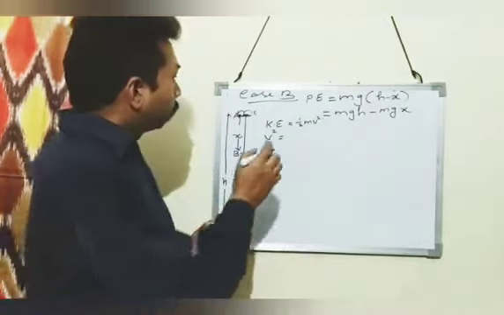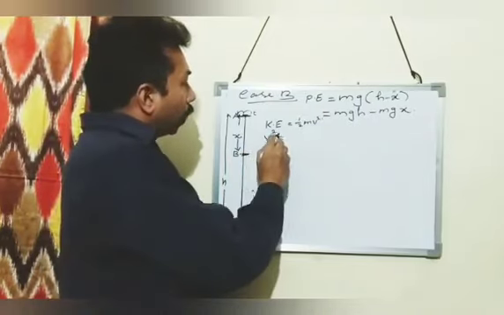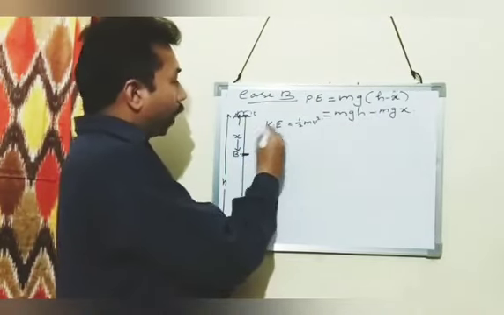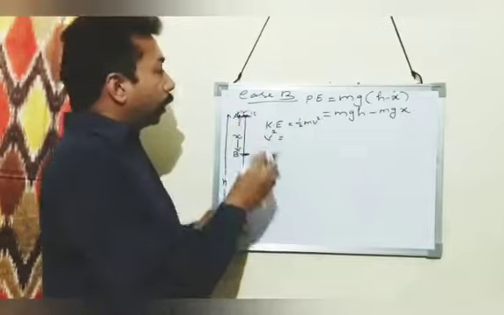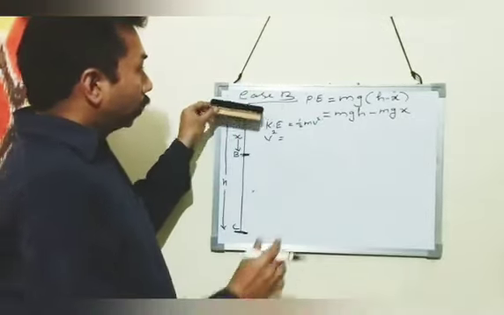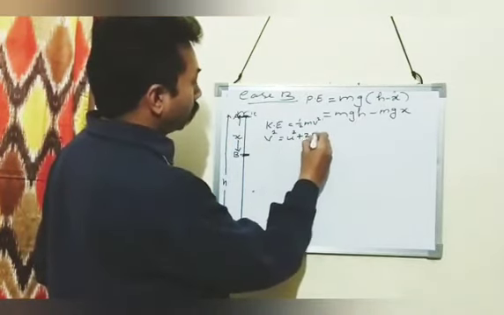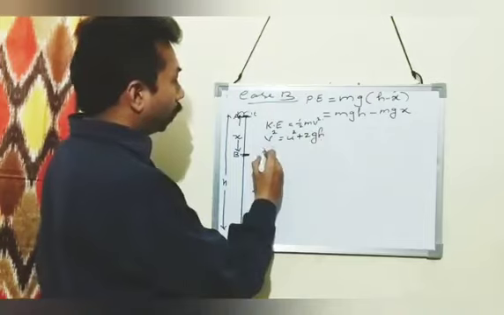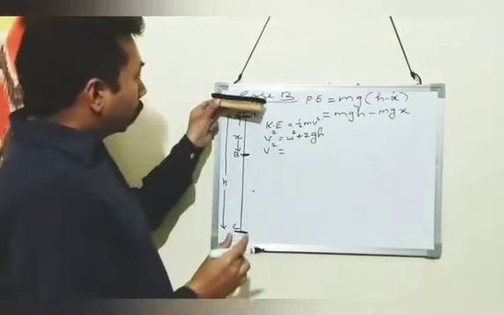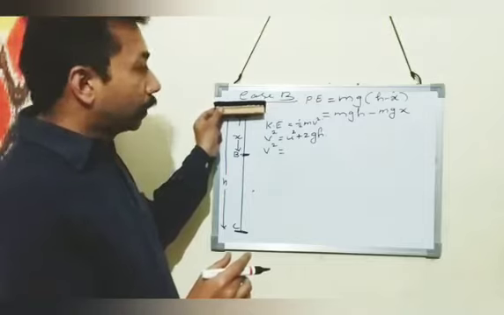In that one, v square, the final velocity, you have to find at point B. Body is in the state of rest at point A. So what is the initial velocity?